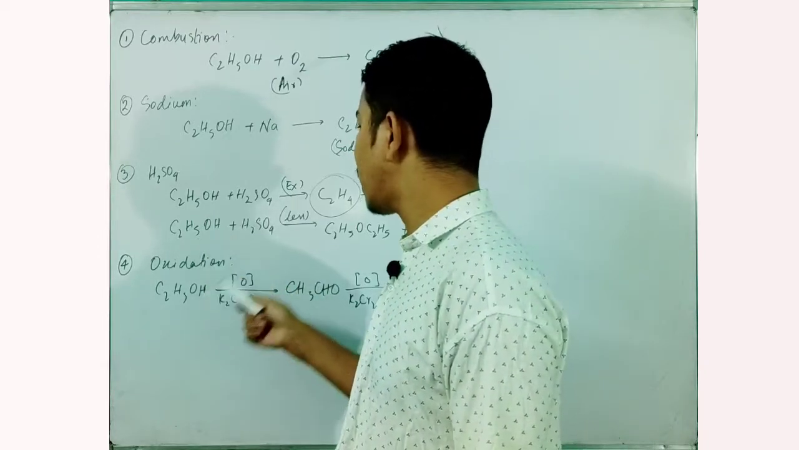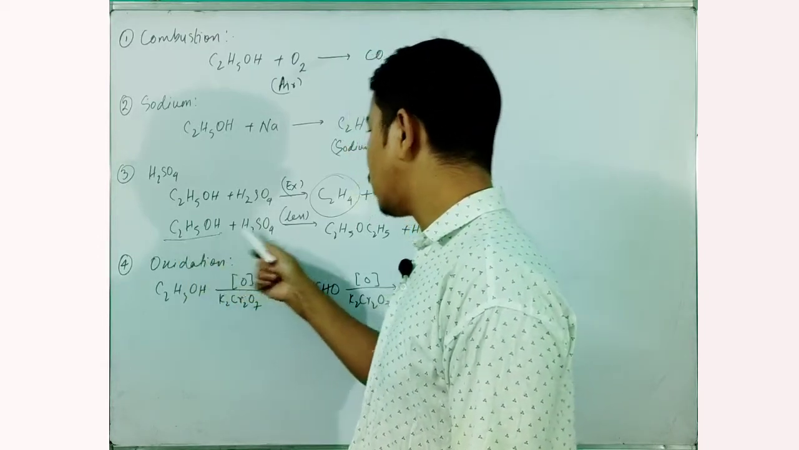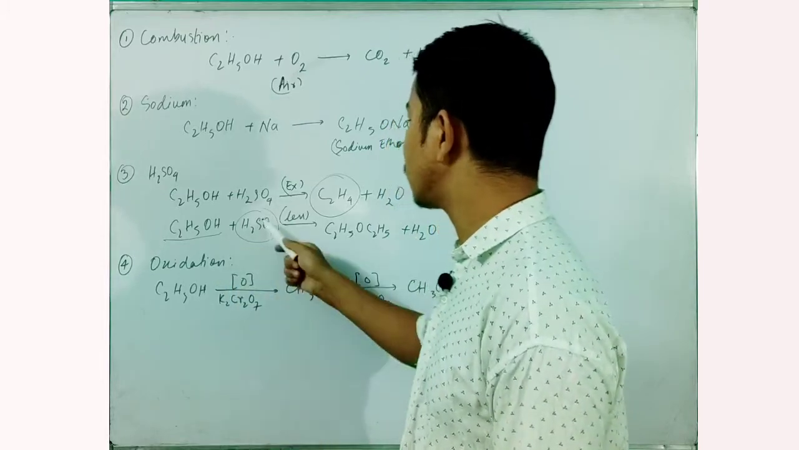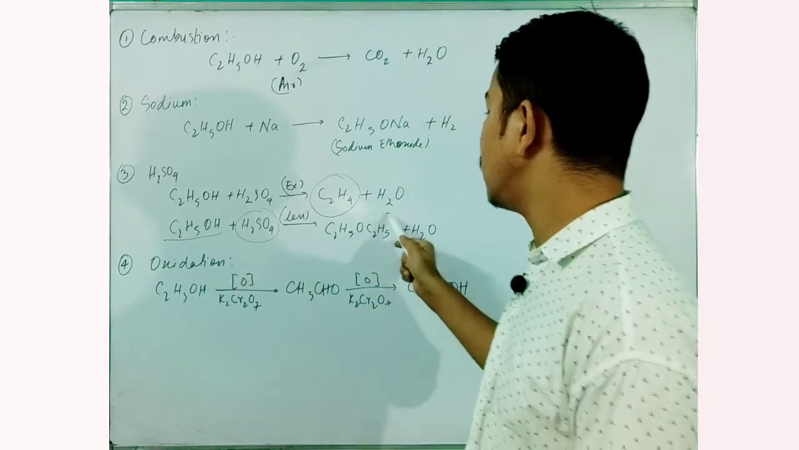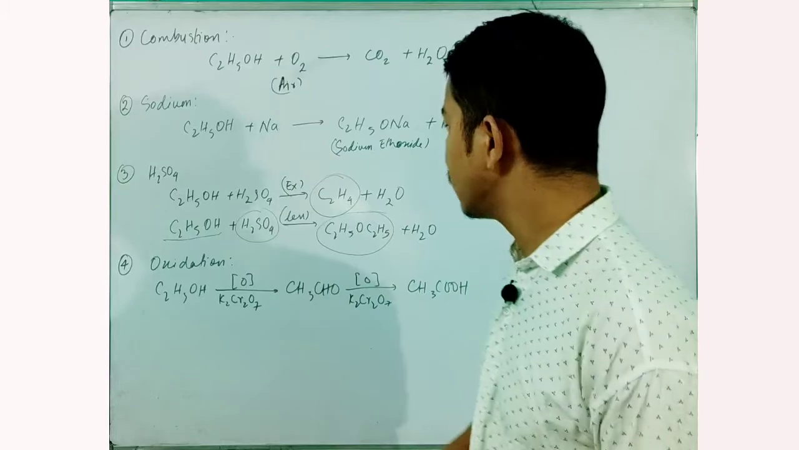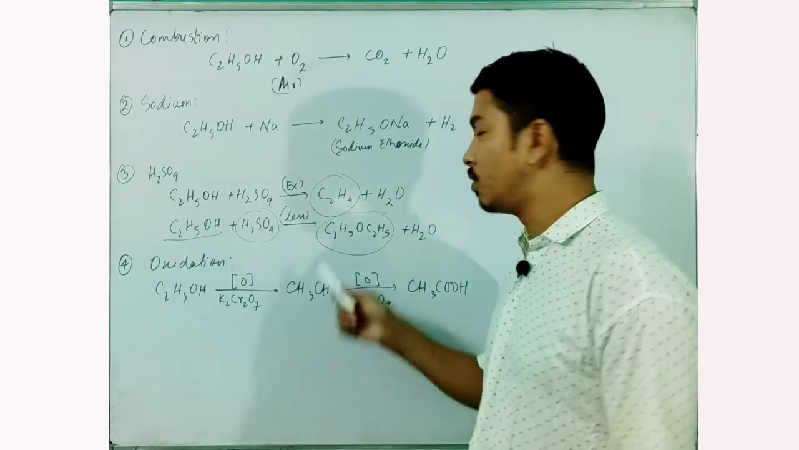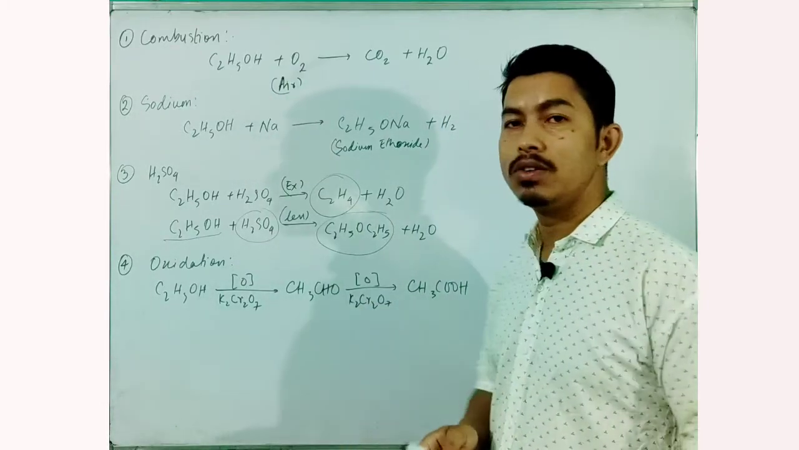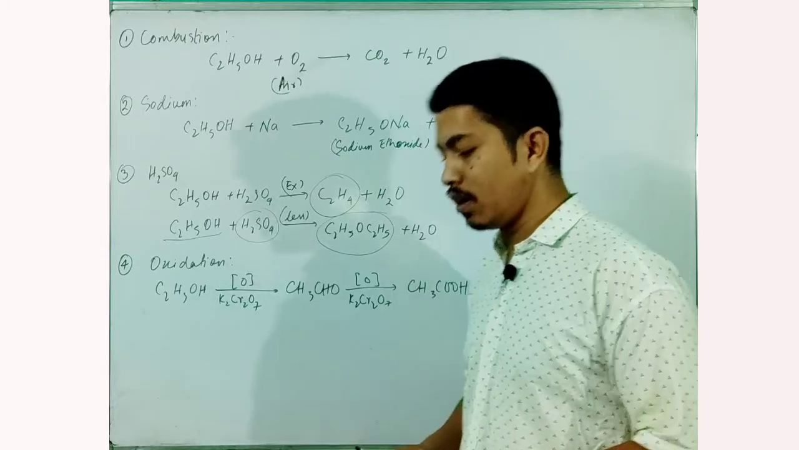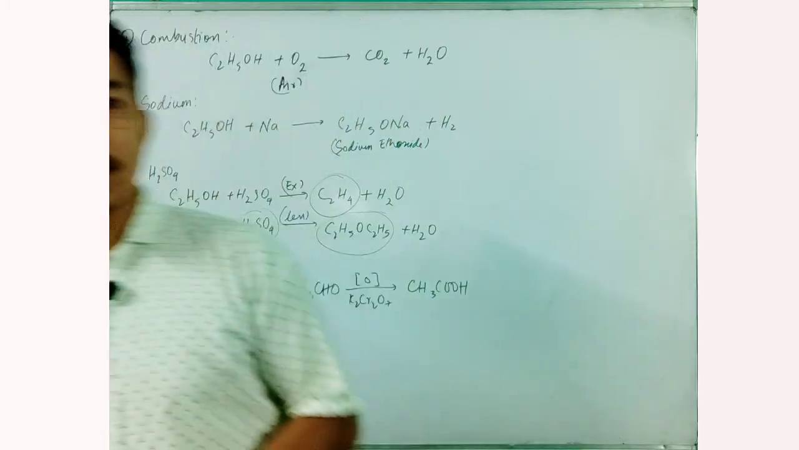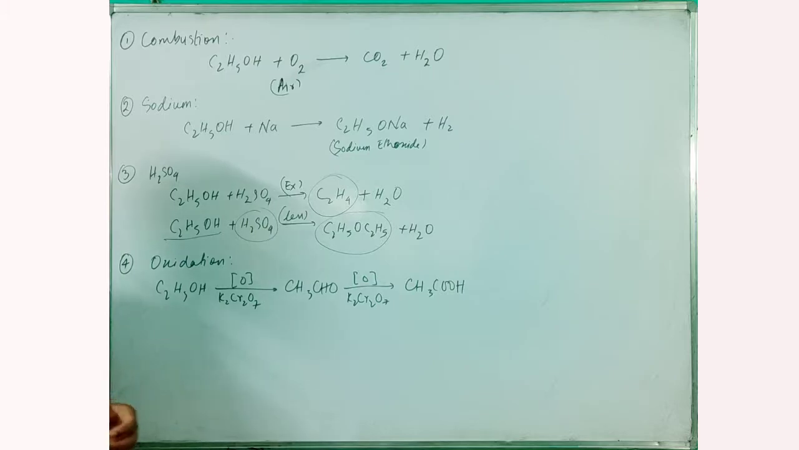But when ethanol is treated with sulfuric acid and the sulfuric acid is lesser in quantity, it gives a compound known as diethyl ether, C2H5OC2H5, and water. And finally, we have a very important reaction, that is the oxidation of ethanol.